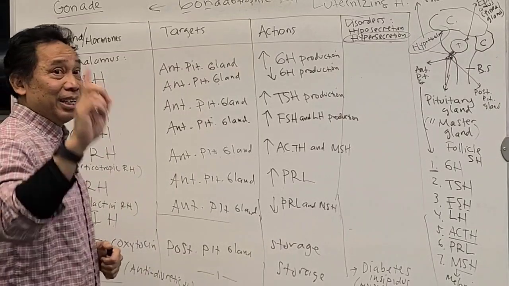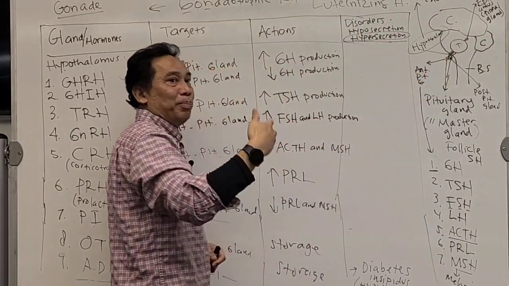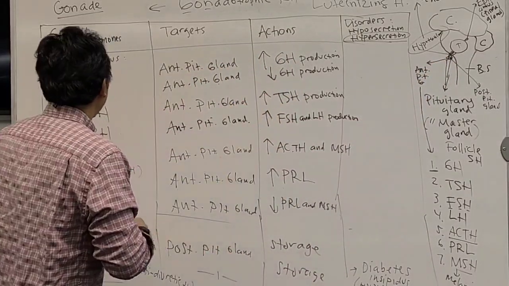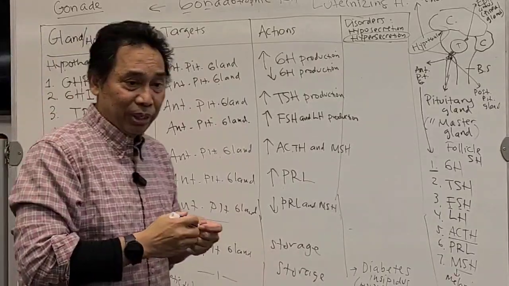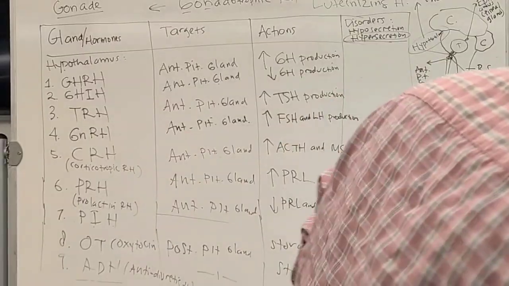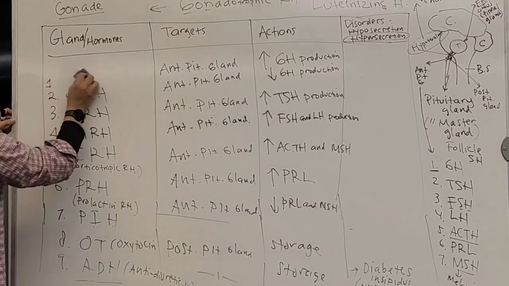Continue with the next gland, which is going to be the anterior pituitary gland. So we go to the anterior pituitary gland first. I'm going to erase this because I need the space.